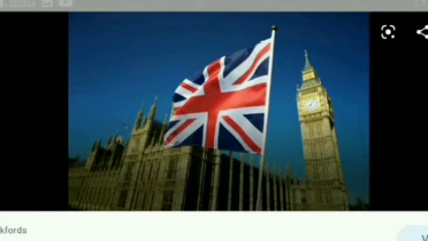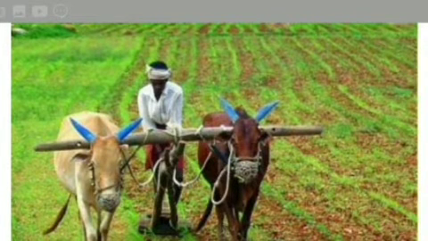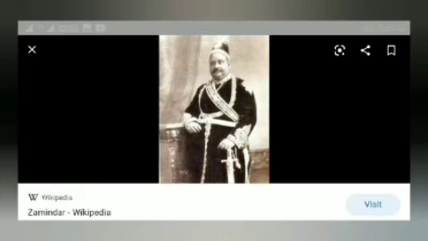Next are the demerits. First one, the British government had no direct contact with the cultivators. The rights of the cultivators were ignored. Ignored means neglected. And they were left at the mercy of the Zamindars. The peasants were almost treated as serfs. Serfs means semi-free peasants.